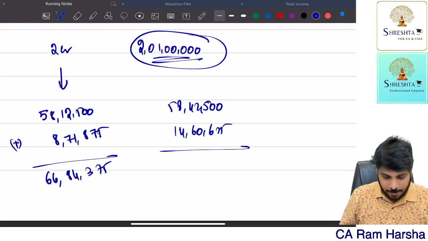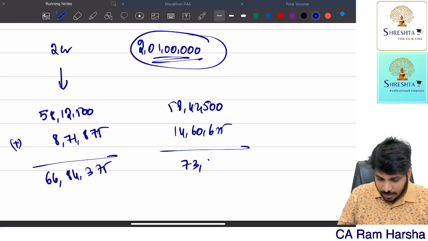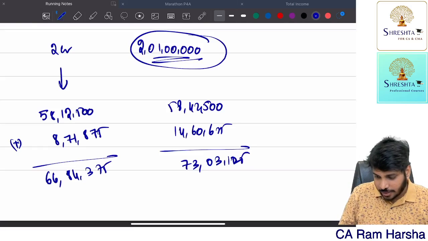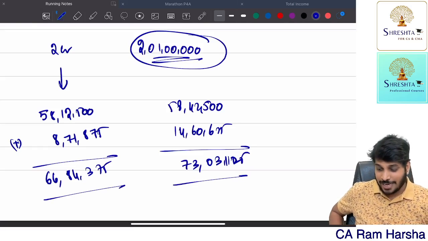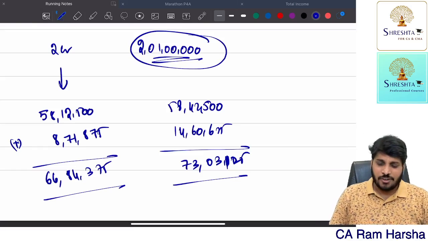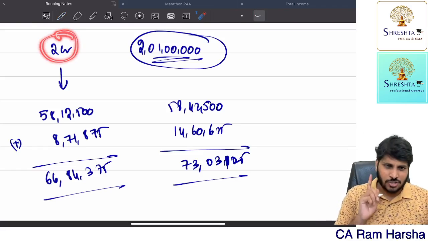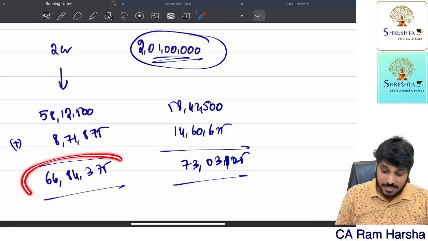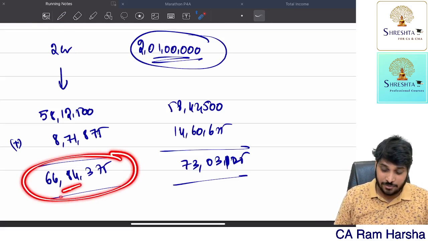The tax is 58,42,500 plus 25%, which is 73 lakh 3,125. Now you see, very clever. If the income of the individual is just 2 crore, his tax plus surcharge put together is 66,84,375.